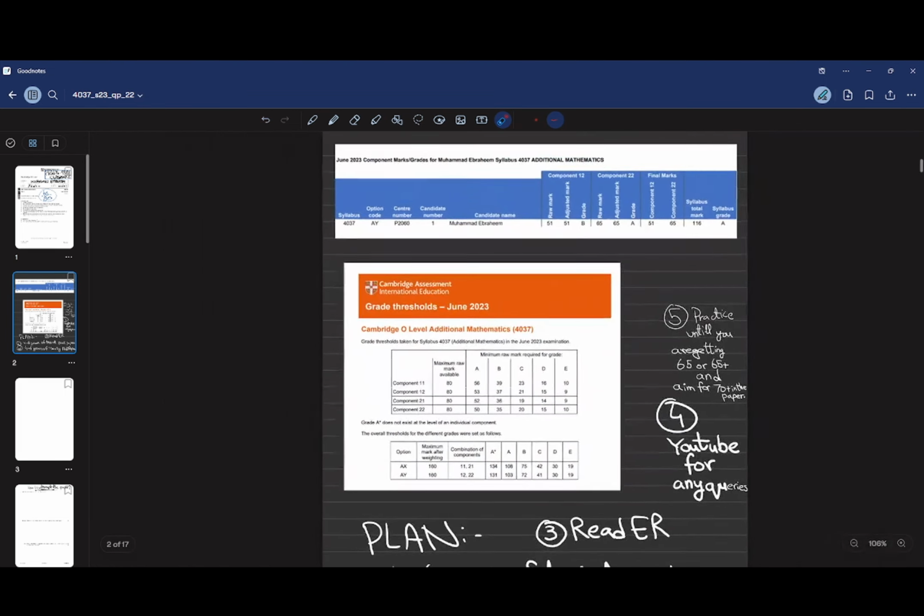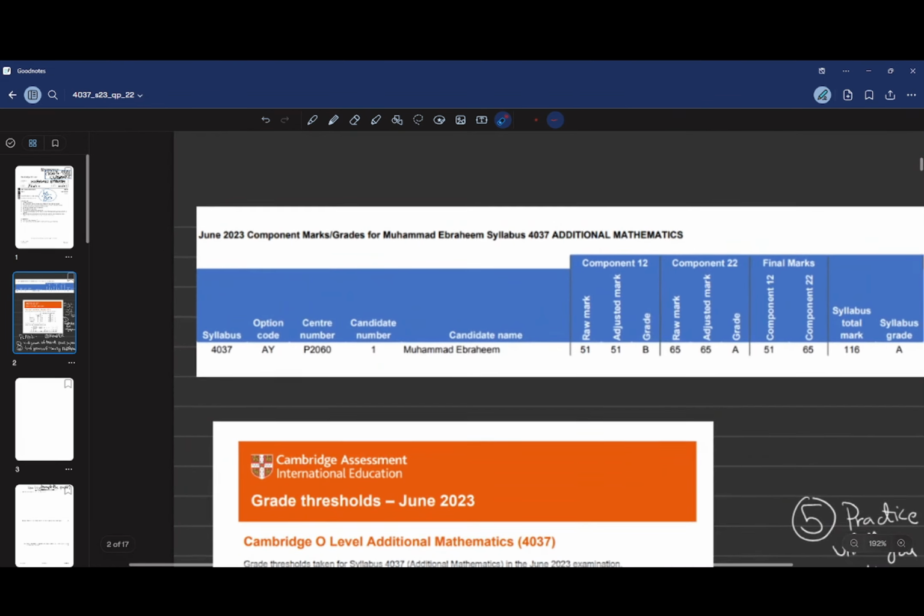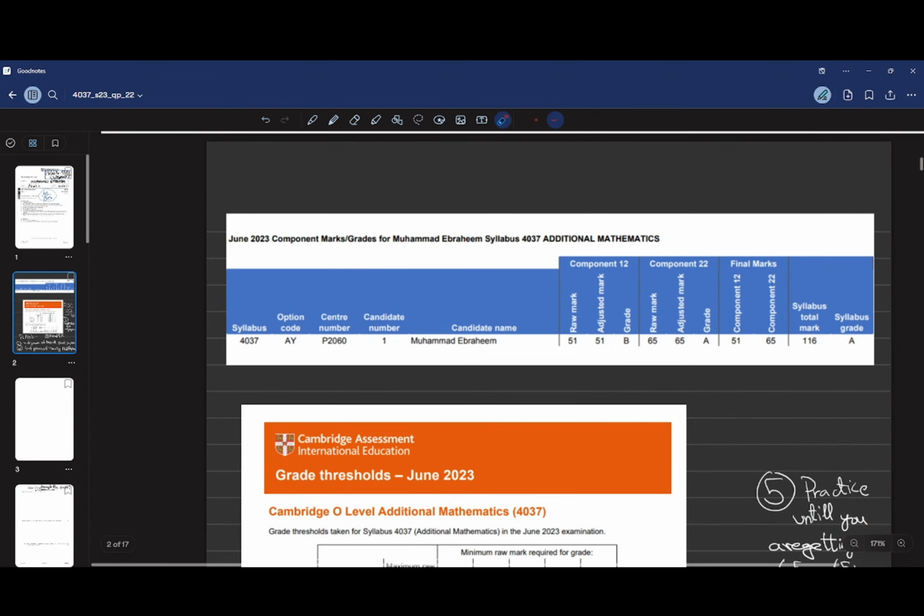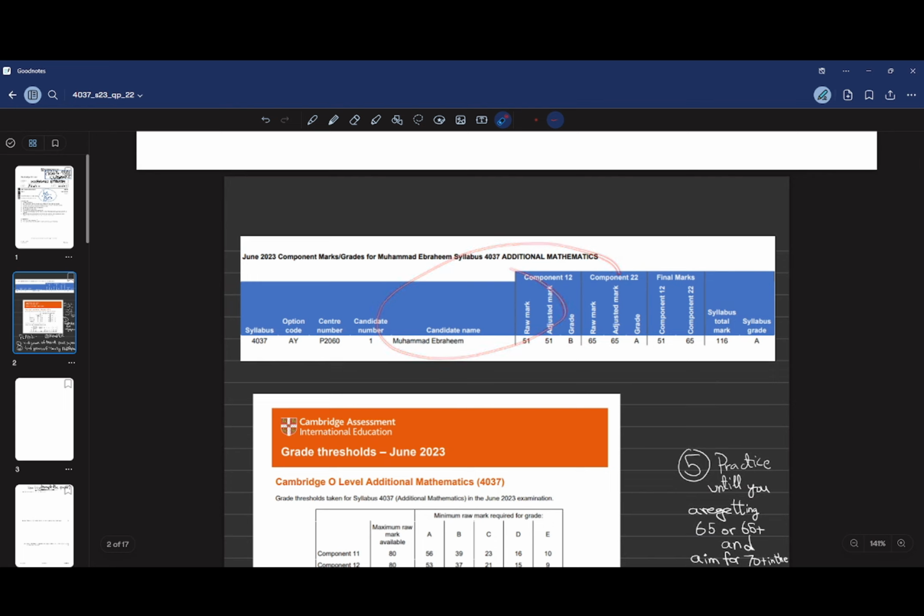Then comes how you can testify that this is from Cambridge. I got this from Cambridge. You need to go to the Cambridge website and upload your CNIC front cover and back cover, and give some additional general information, and then Cambridge will send you your grades and your component marks.